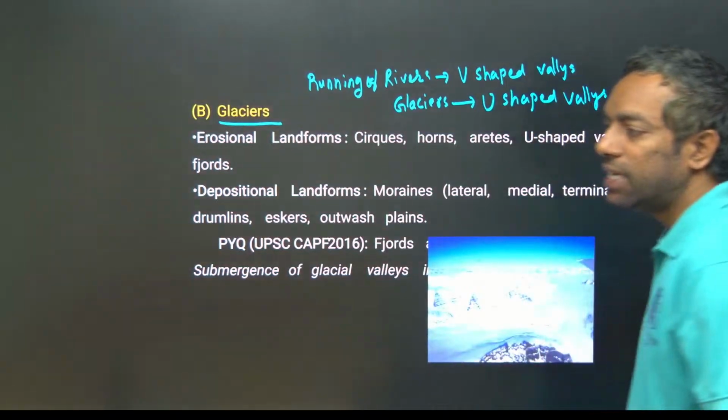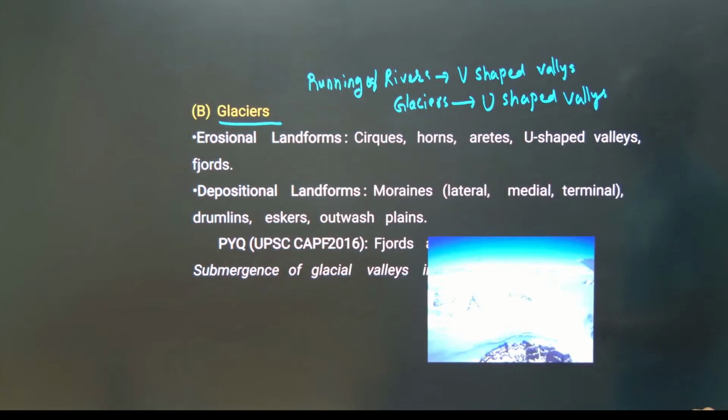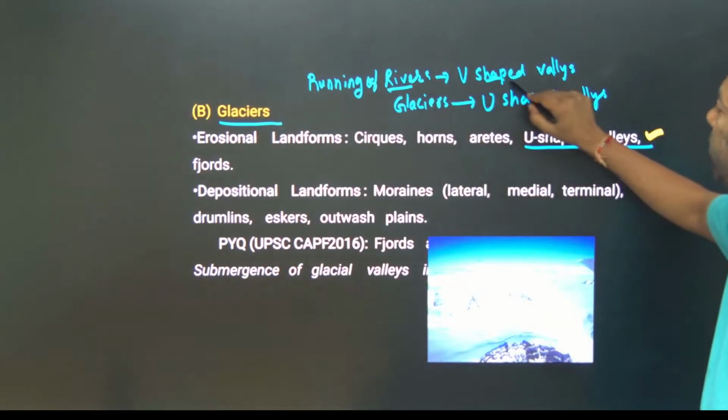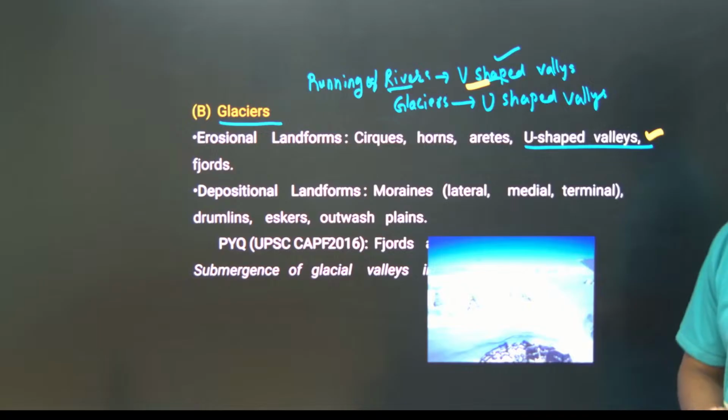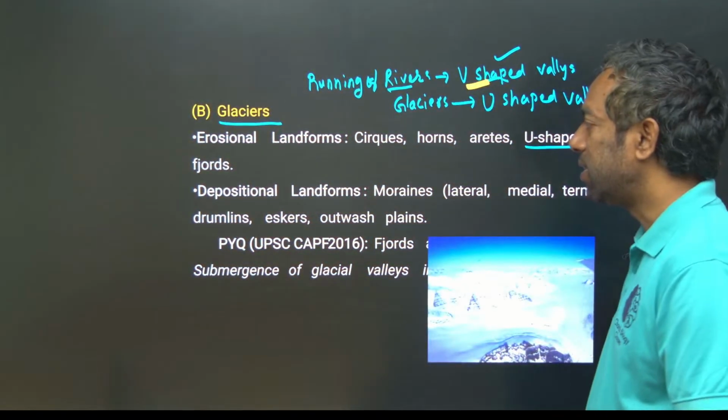The glaciers create U-shaped valleys, the rivers create V-shaped valleys. This is the difference between rivers and glaciers.